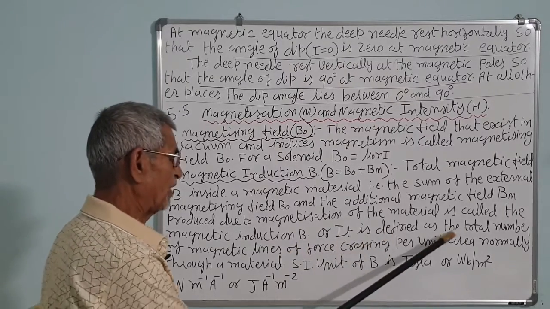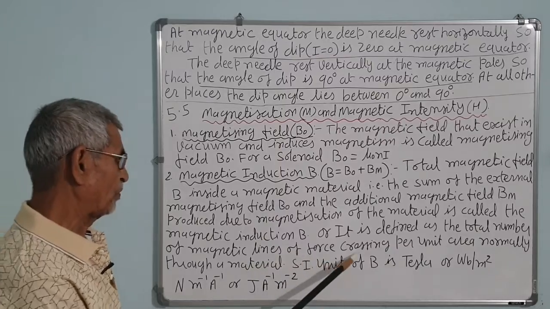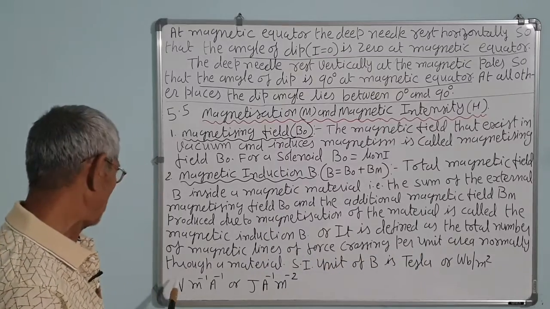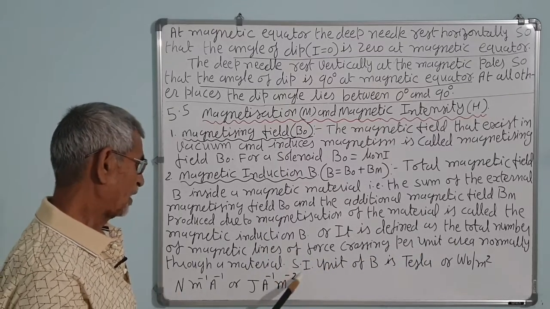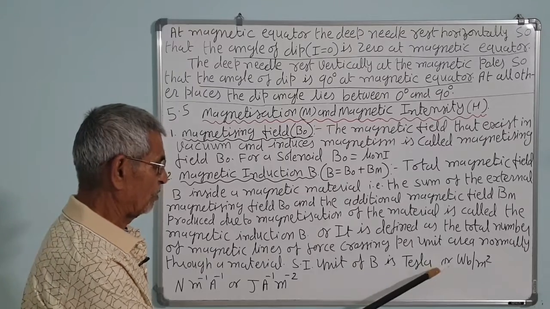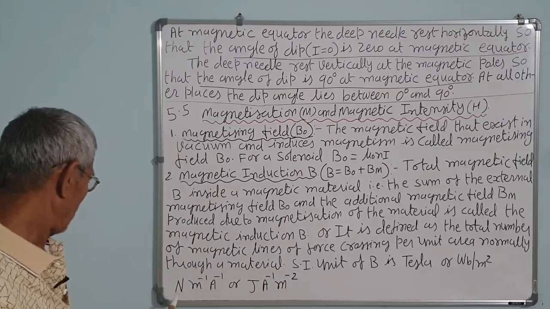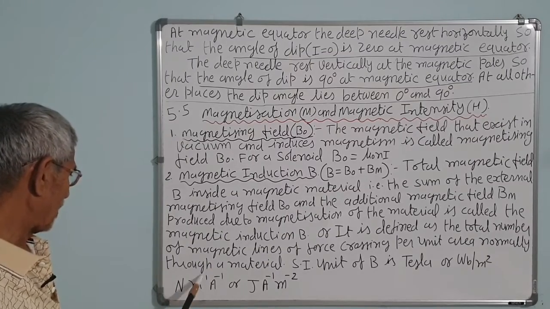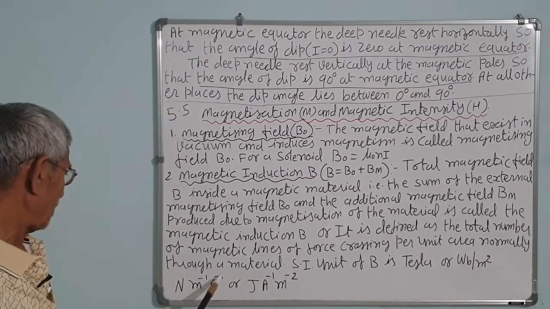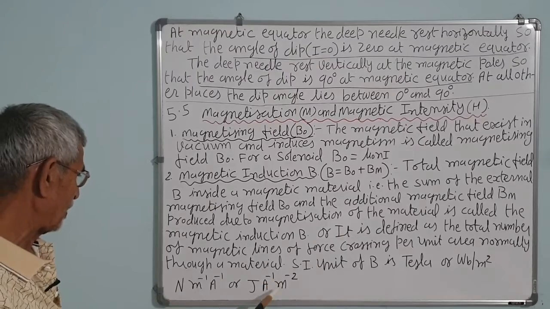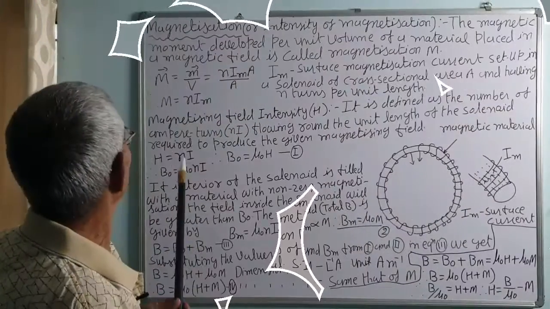It is also defined as the total number of magnetic lines of force crossing per unit area normally through the material. Its SI unit is Tesla or Weber per meter square. We know the Weber per meter square is Tesla, or Newton meter minus 1 ampere minus 1, or joules ampere minus 1 meter minus 2.